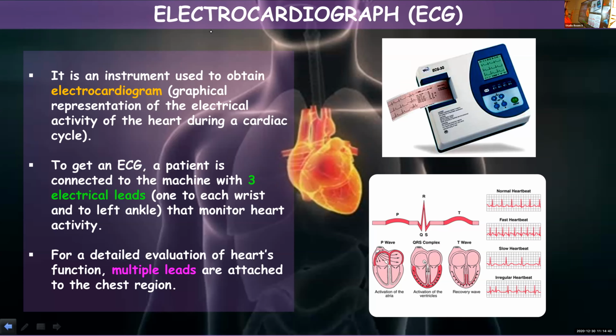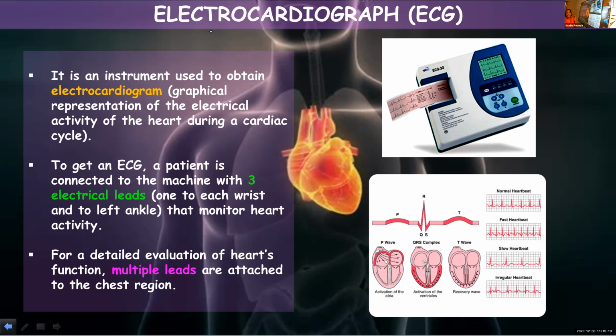So just check here, there is a correction. Electrocardiograph is the instrument. With the help of this instrument, we get a graphical representation, and this graphical representation is known as electrocardiogram.